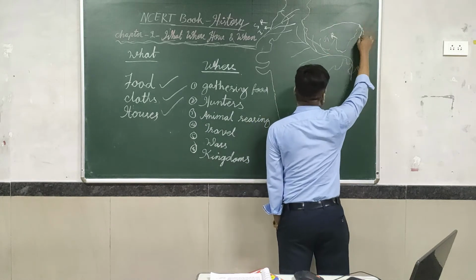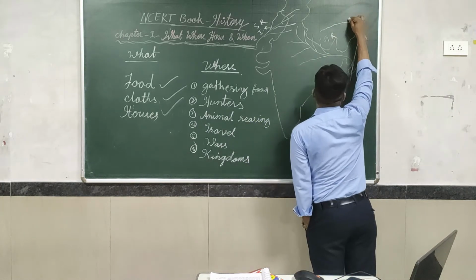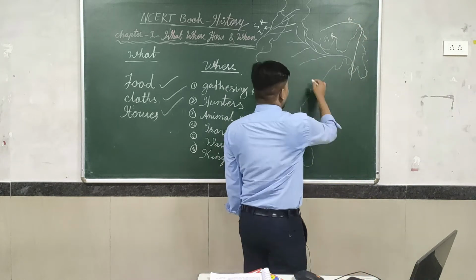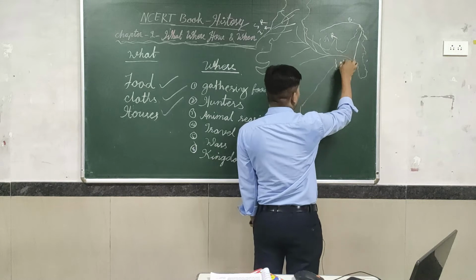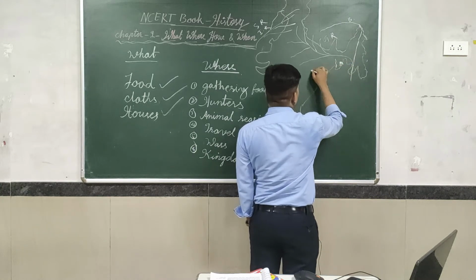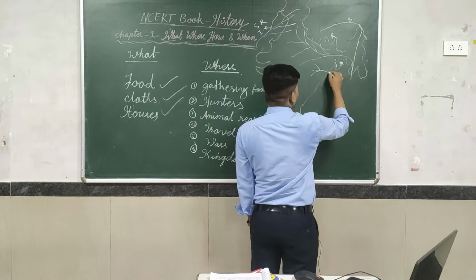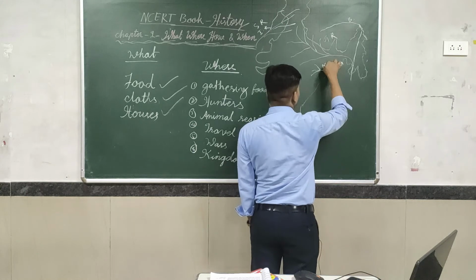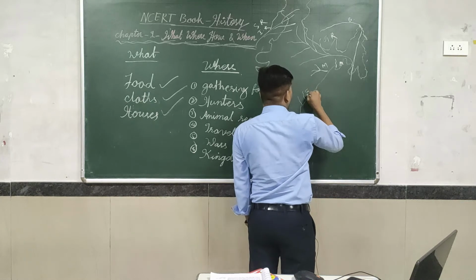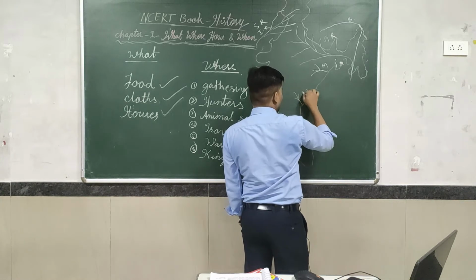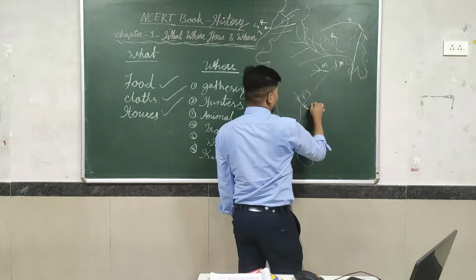Here is one river, the Brahmaputra River. Here also one river, the Damodar River. Here some river, the Mahanadi River. Here some river, the Godavari River and Krishna River.